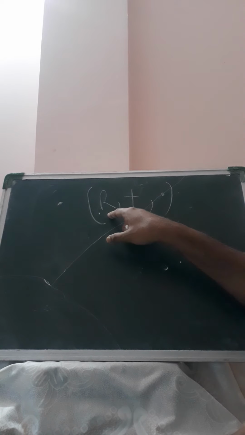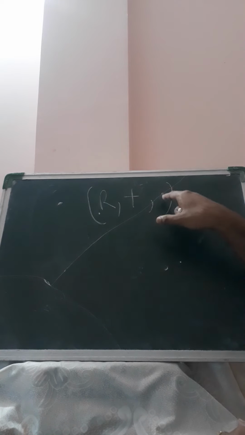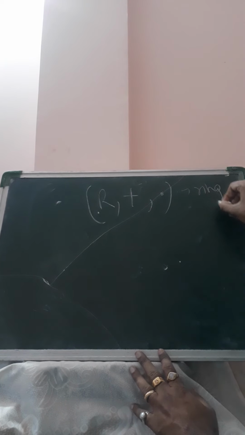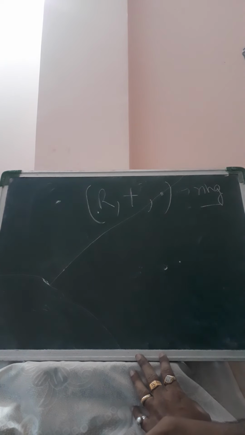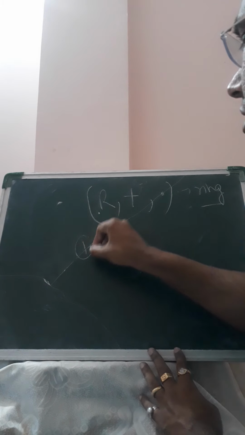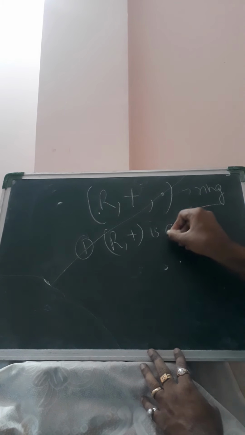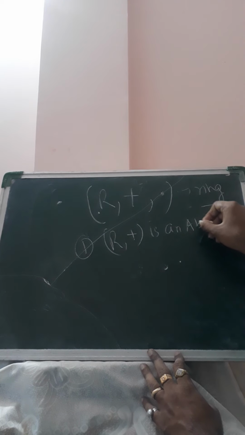So the set of real numbers with respect to addition and multiplication forms a ring. For this, it is clear that (R, +) is an abelian group.